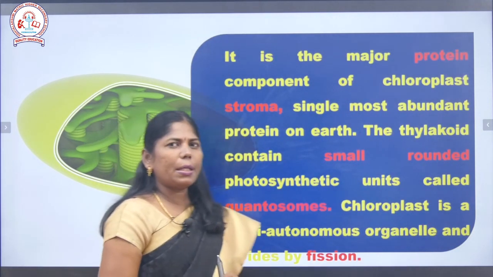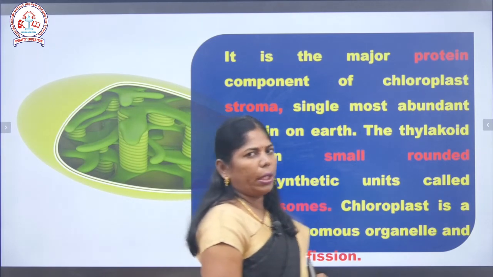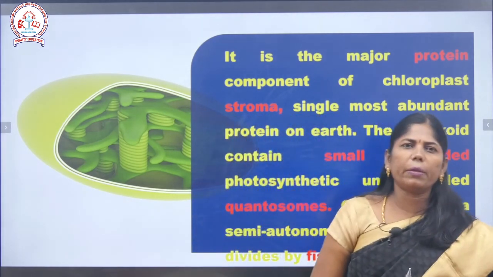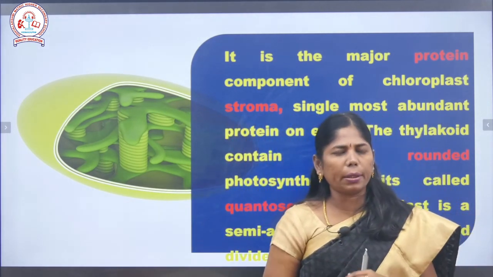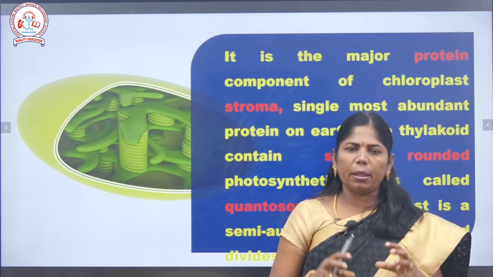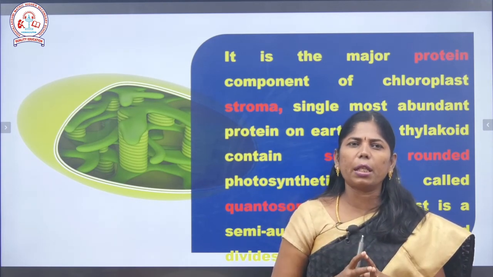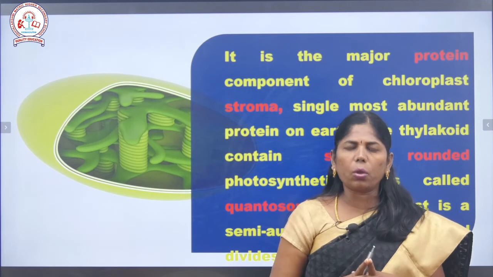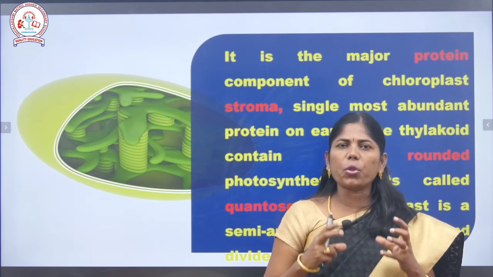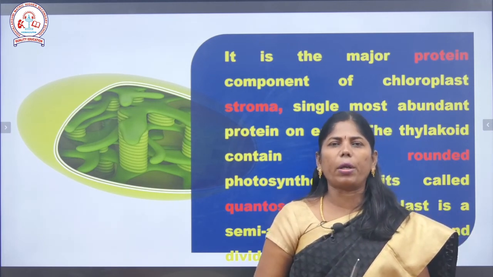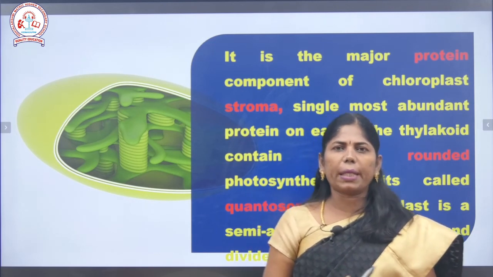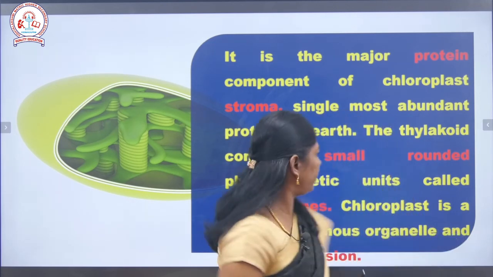It is the major protein component. The chloroplast stroma consists mostly of enzymes. The photosynthetic unit is the quantosome.